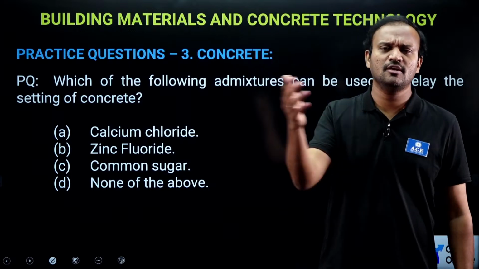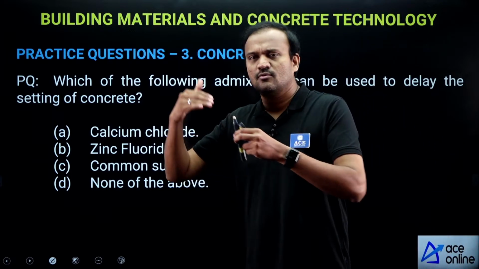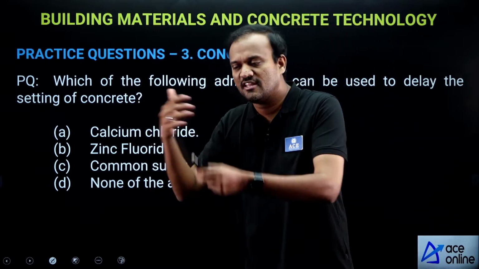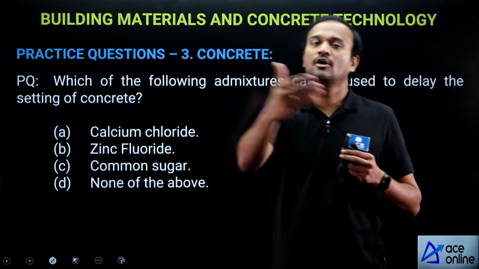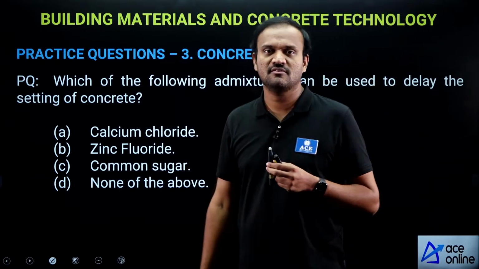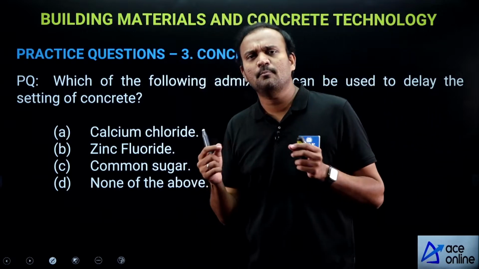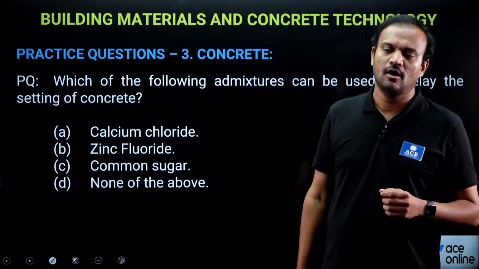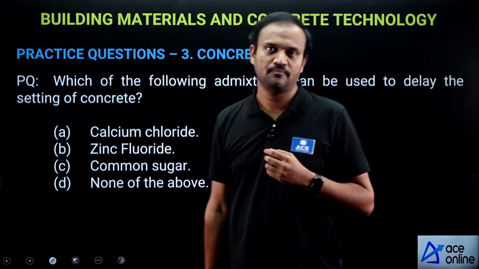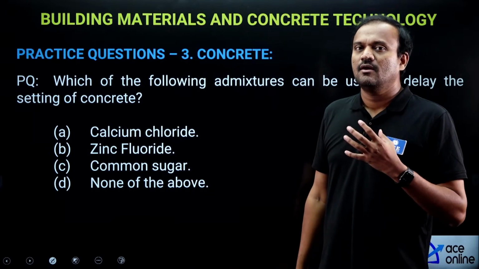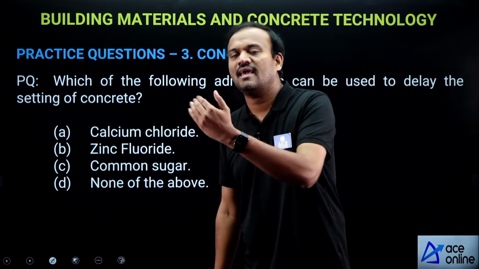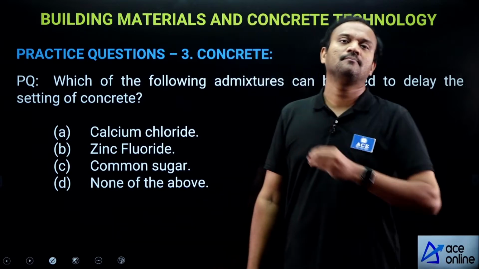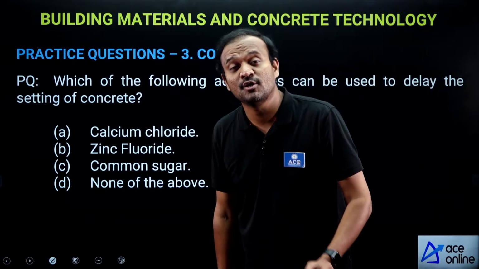Ready mix concrete you must be knowing. In faraway batching plants, concrete is prepared. It is brought to the site using transit mixers. Now, due to some problem, if there is some delay in getting to the site, or if the site is a little far away, then because of the delay, concrete may set a little bit, because of which workability is reduced.